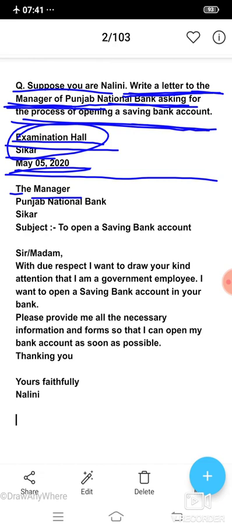And remember students, first letters of each word used in the sender's address or receiver's address are capitalized. After the post, we write the official address of the receiver, Punjab National Bank, Sikar.